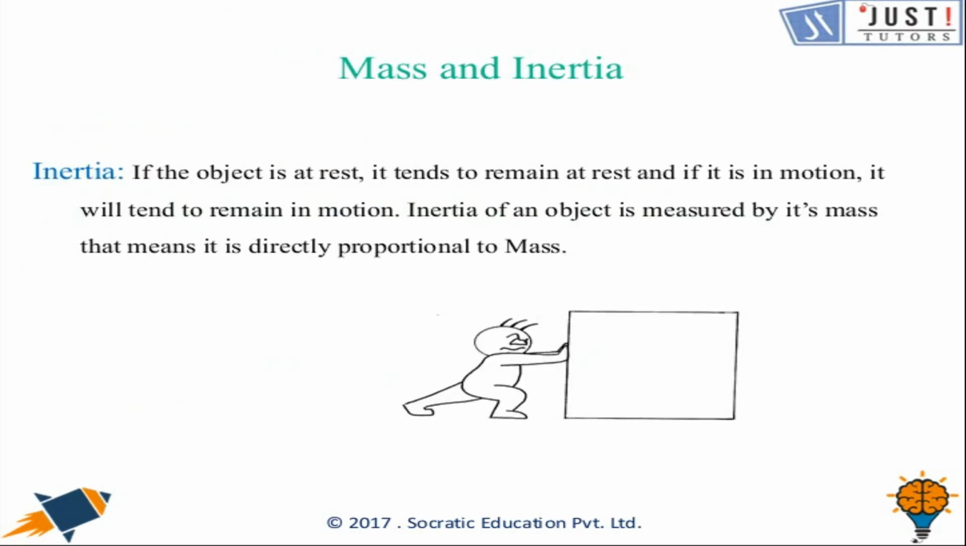So, inertia. It is a property of an object by virtue of which it does not change its state. So, if the object is at rest, it tends to remain at rest, and if it is in motion, it will tend to remain in motion. Inertia of an object is measured by its mass. That means it is directly proportional to mass. So we can say a heavy object will have more inertia than a lighter object. Hence, it will be more difficult to push a heavy object than a lighter one.